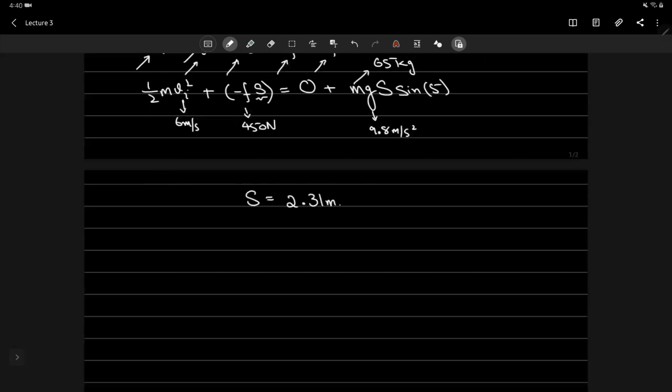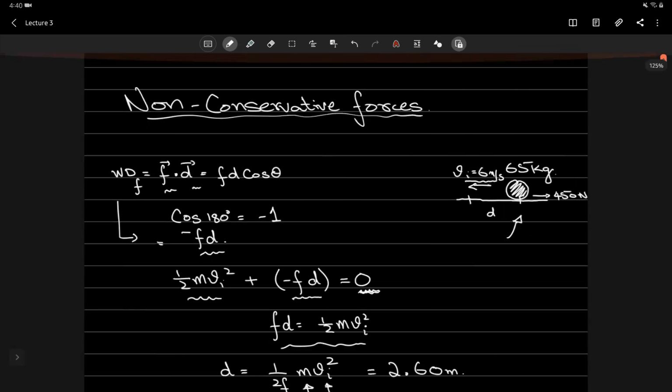Now, let's compare this with the earlier case where we talked about the example in which the ball was sliding on the level ground.